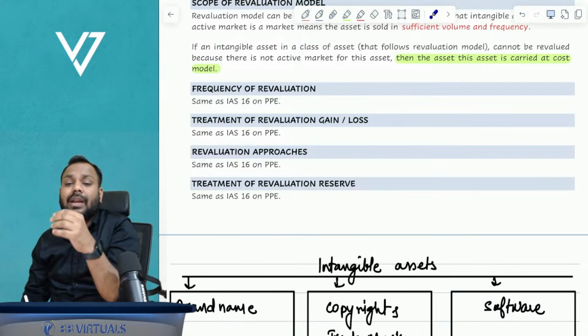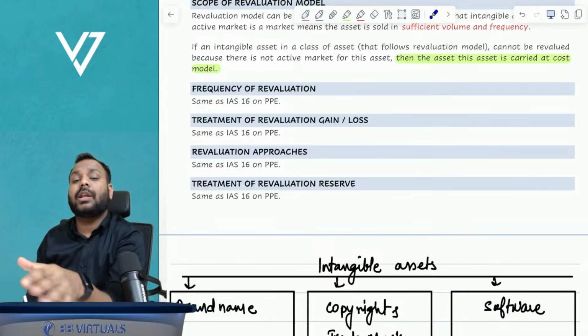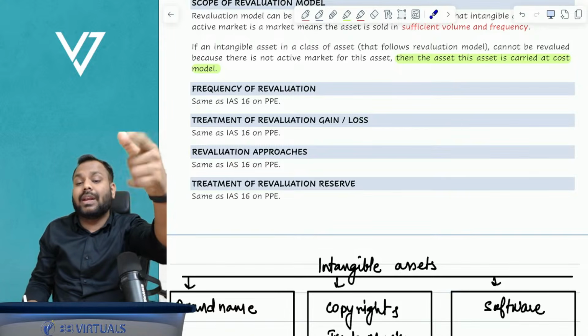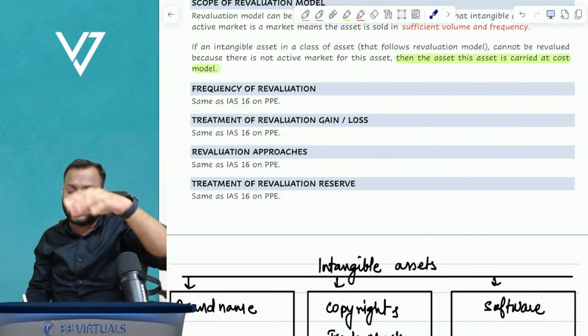Any excess revaluation loss will be adjusted in P and L. Now, first time we did revaluation loss, P and L. Second time we did revaluation loss, P and L.